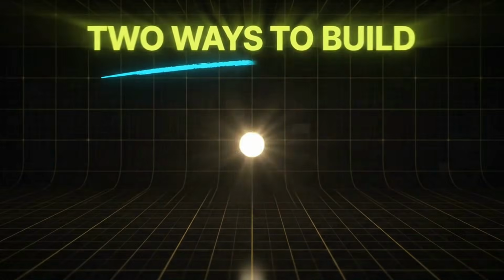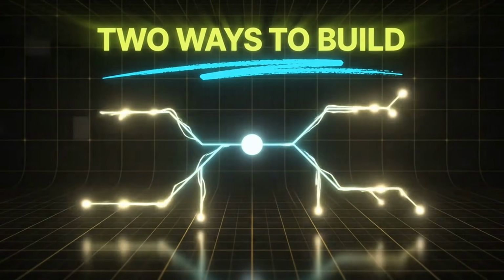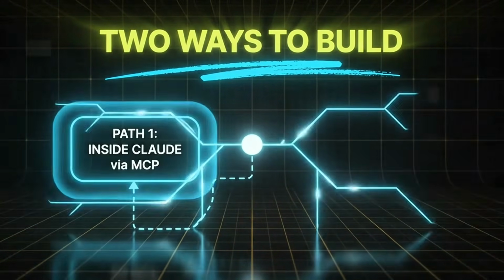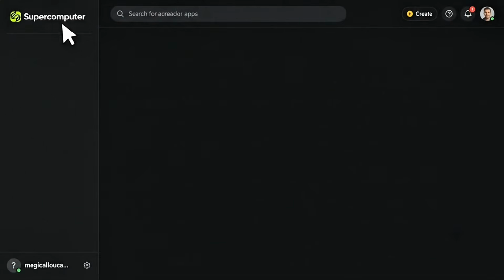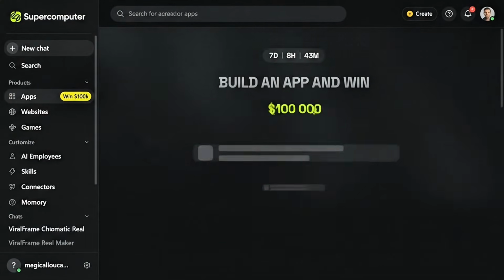So you've got 2 ways to do this. Build inside Claude through the MCP, or build right inside Higgsfield using the Claude Fable 5 model. Today, I'm showing you the Higgsfield way because it's honestly the easiest.